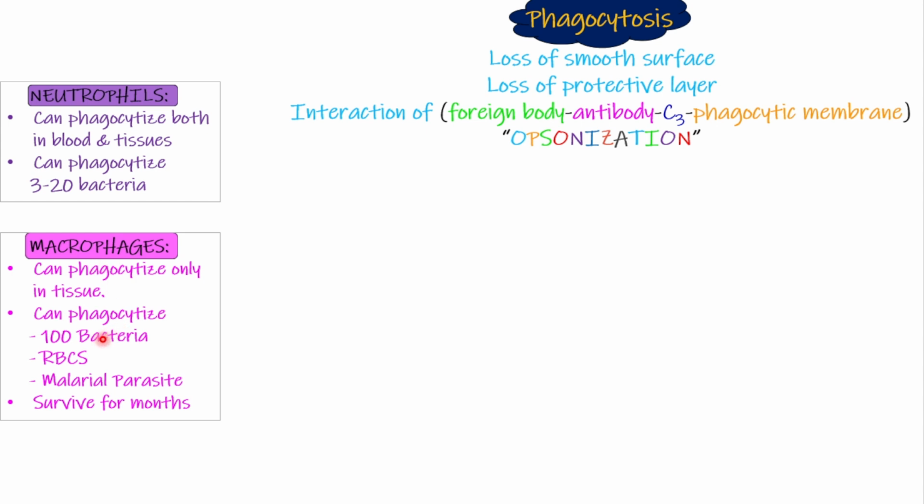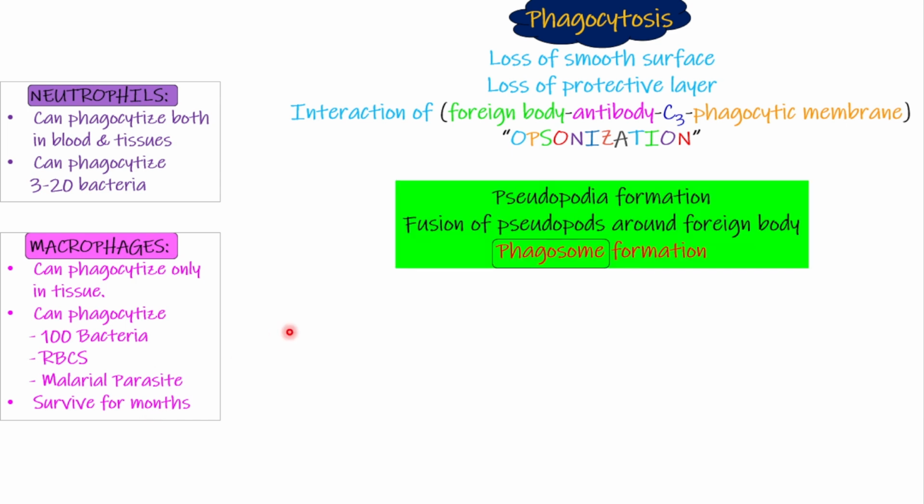Macrophages can not only phagocytose bacteria, they can also phagocytose red blood cells and even the malarial parasites. So this is the significance of macrophages. Number one, they can eat a lot of bacteria, they can eat the damaged RBCs, and also the malarial parasites. Now, neutrophils will remain in the tissues for a few days, whereas when the monocytes are converted into tissue macrophages, they survive for months and months in the tissues. Now, let's move on.